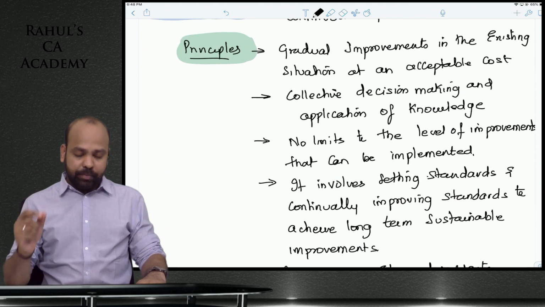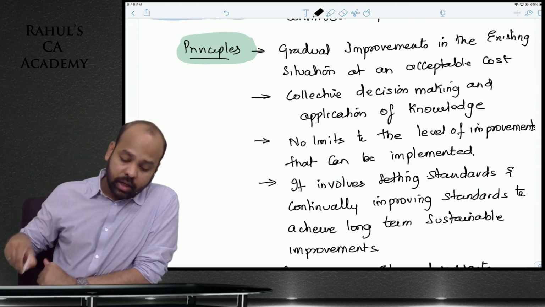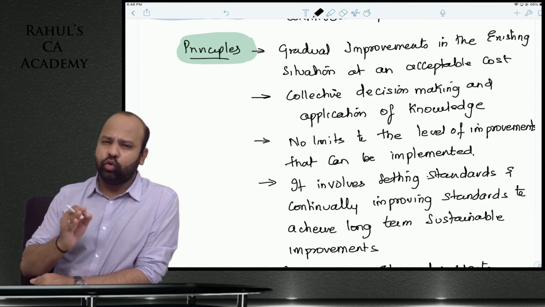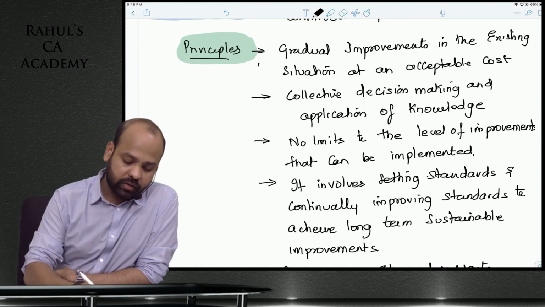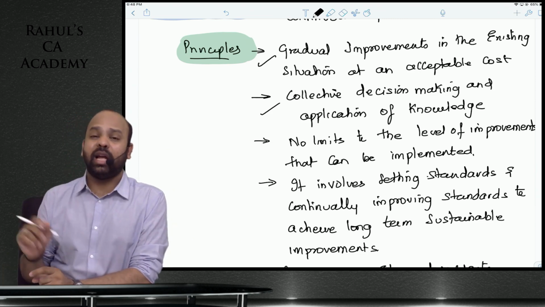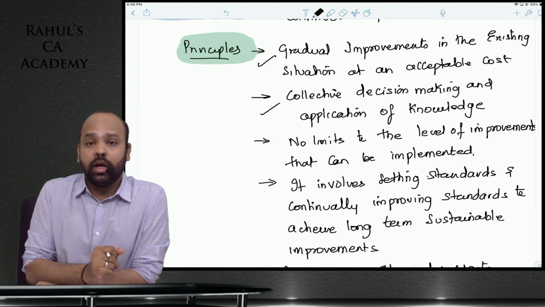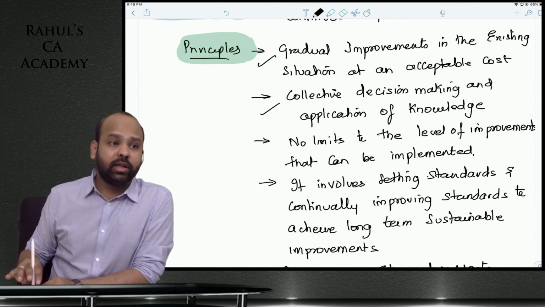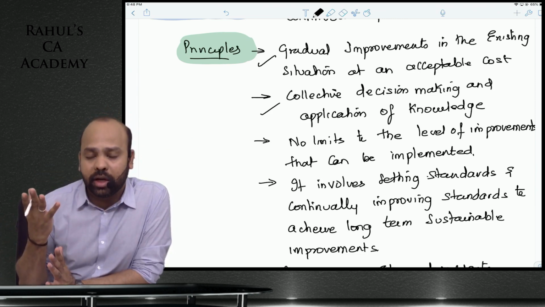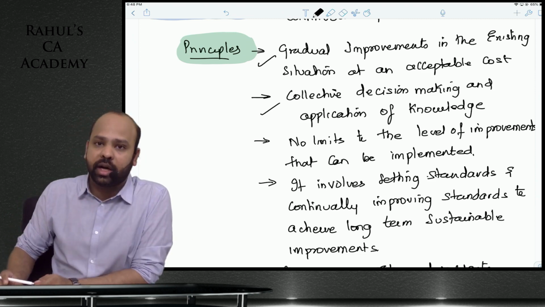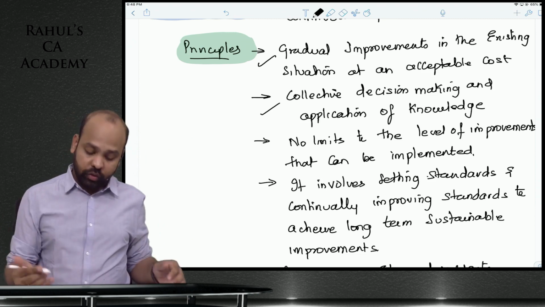So the principles, guys, of Kaizen costing say gradual improvements in the existing situation at an acceptable cost. Improve gradually, guys, at an acceptable cost. Collective decision making and application of knowledge. Not one person, beta. Everyone should be involved in this improvement process. The floor manager, the worker who's involved in manufacturing activity might give you certain suggestions, certain ideas by which you will be able to save cost.